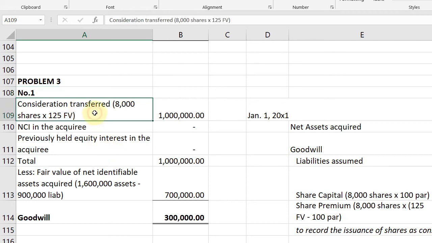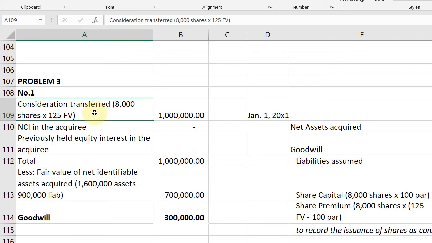First, we solve the problem muna kasi binigyan ka pa rin ng given na ABC acquired all of the identifiable assets. Okay, assets acquired is 1.6 million and liabilities is 900,000. ABC incurred the following acquisition-related costs: legal fees 10, due diligence costs 100, general administrative cost of maintaining internal acquisition department is 20,000. Okay, number 1, additional information is the consideration for the business of ABC Co transferred 8,000 of its own equity instruments with par of 100 and fair value of 125.